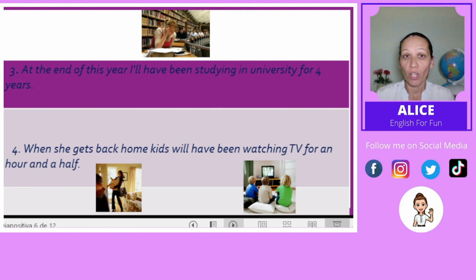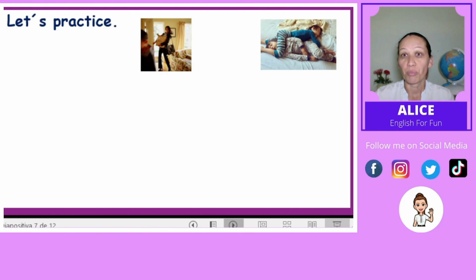Example number 4. When she gets back home, the kids will have been watching TV for an hour and a half. It means the kids started to watch TV an hour and a half before their mother arrives. Let's have some practice.